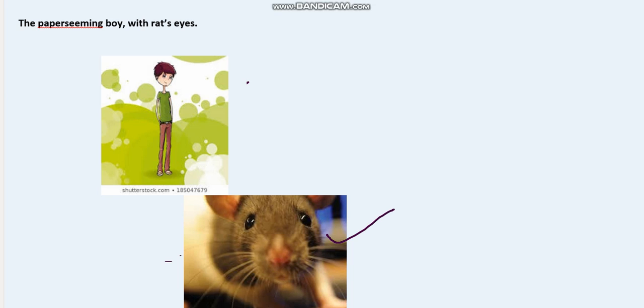The paper-slim boy with rat's eyes means that he is looking, as whenever we cross some red lights or etc., we see poor people around us. What do we see is that they're looking up to something, that somebody will give them money or food and other things. Okay, so this is how this boy is, hoping that someday his life will change and he'll be at a different place.